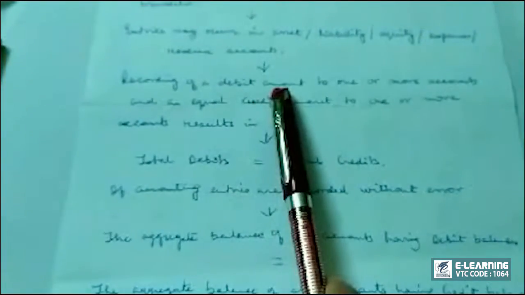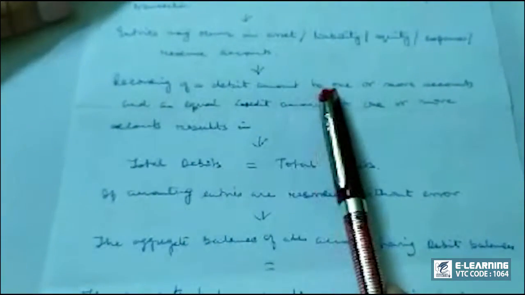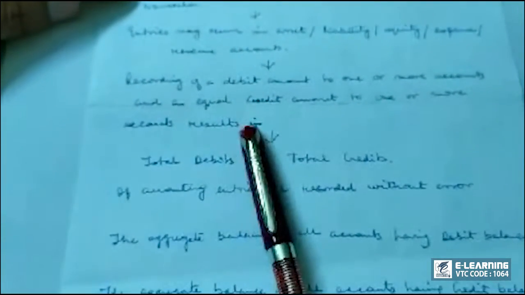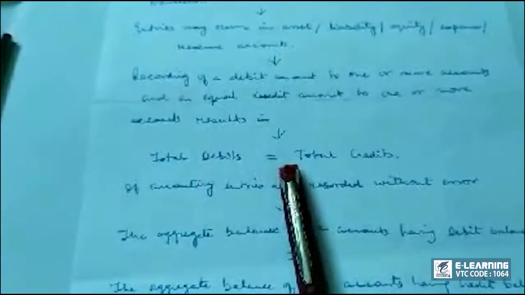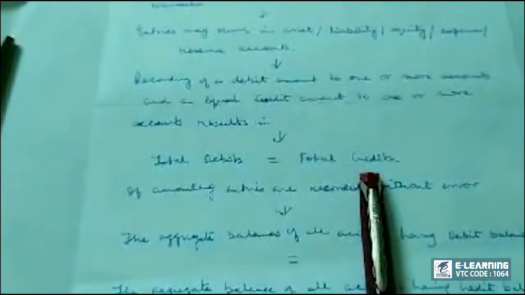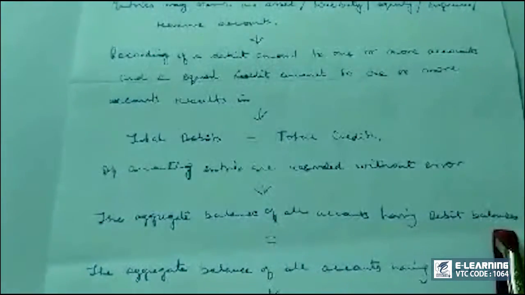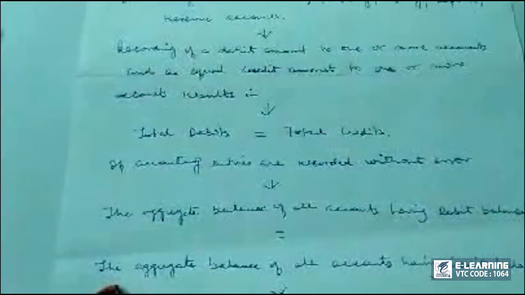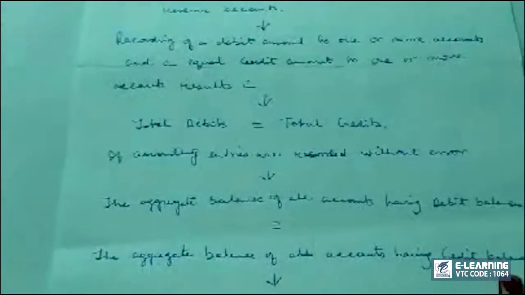Recording of a debit amount to one or more accounts and an equal credit amount to one or more accounts results in total debits being equal to total credits. If accounting entries are recorded without error, the aggregate balance of all accounts having debit balance will equal the aggregate balance of all accounts having credit balance.